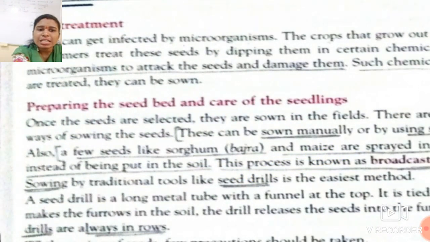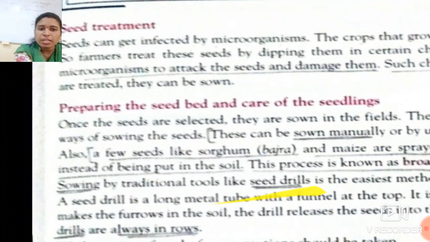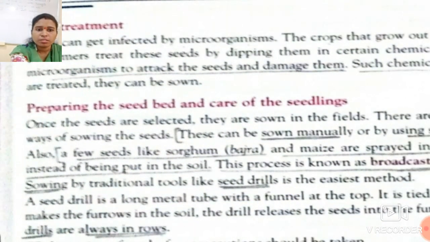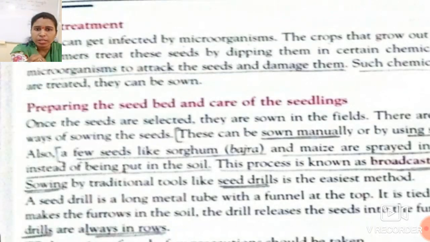So students, see over here. A few seeds like sorghum, bajra, and maize are sprayed in the field instead of being put in the soil. They are sprayed on the soil instead of being put in one by one.